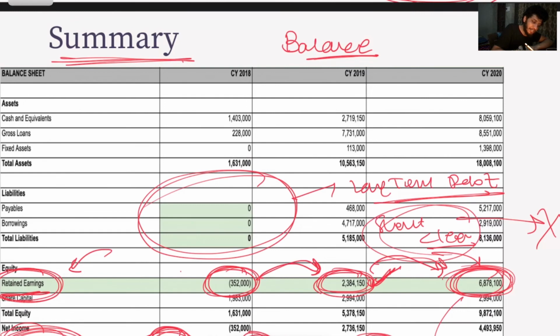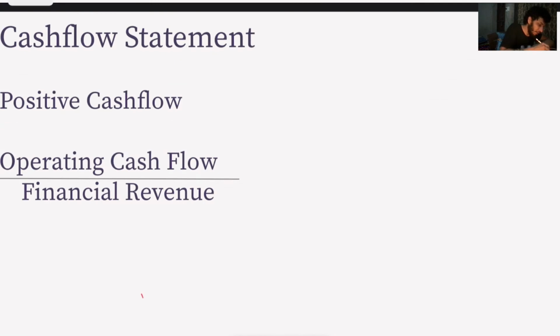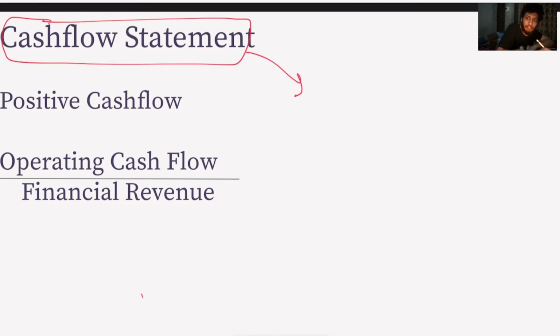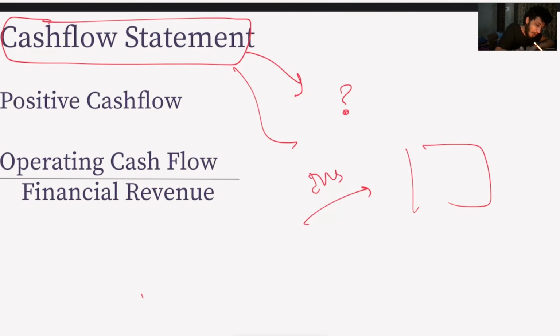Let's now jump to our last financial statement, which is the cash flow statement. Now let's have a look at the cash flow statement. What does the cash flow statement tell us? It actually gives an idea about the ins and outs of the money flow.